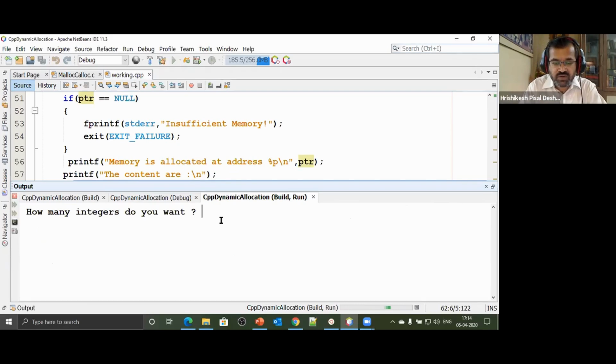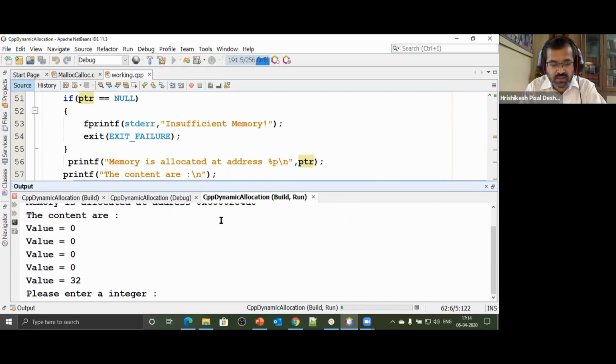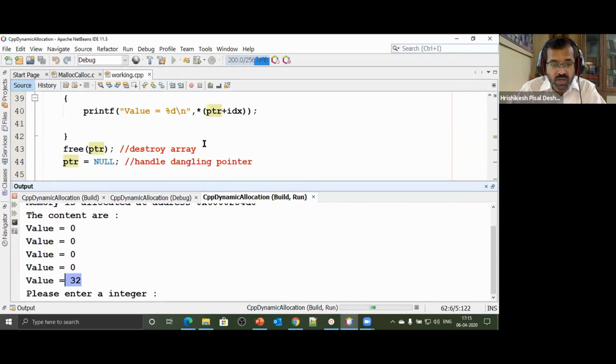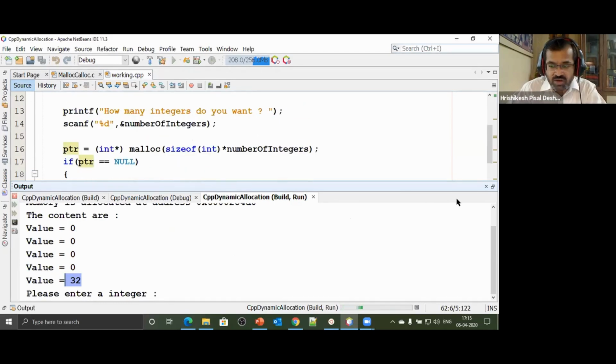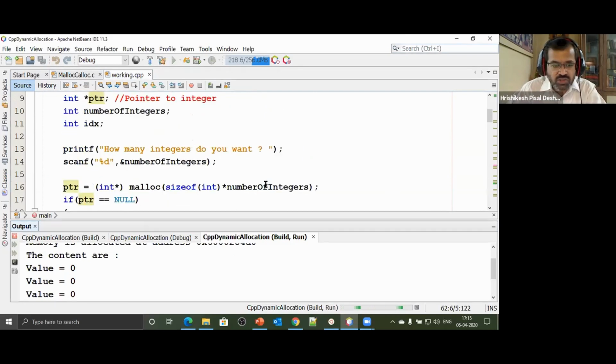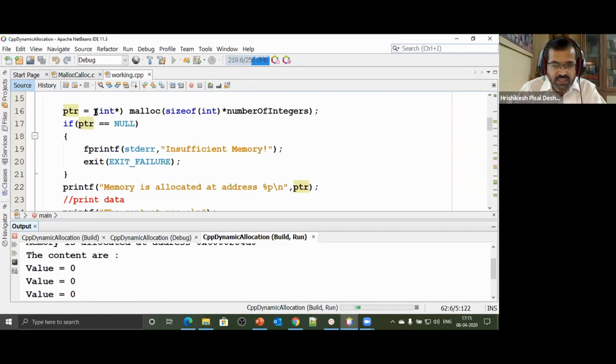Let's repeat this code. Now I said first time I have 5 variables. Look at that, garbage, 0, 0, 0, 0, and then garbage 32. Where did this 32 come from? I don't know. This malloc has allocated a block of memory. Good that we are getting this garbage, so it's not a trouble for me. Sometimes while demonstrating, it does not show garbage, and then I get fed up. I just have to switch over the compiler.